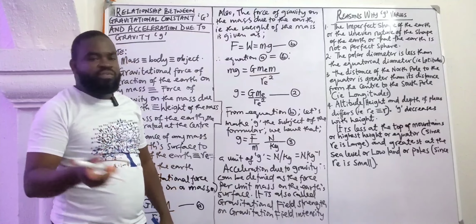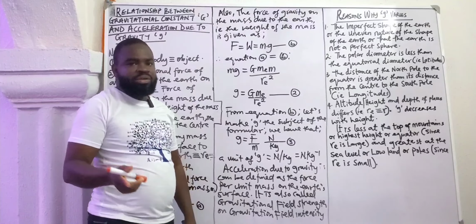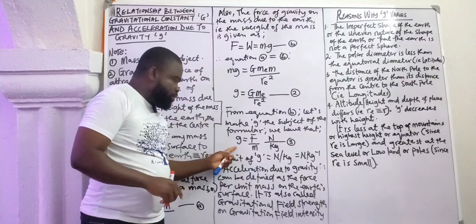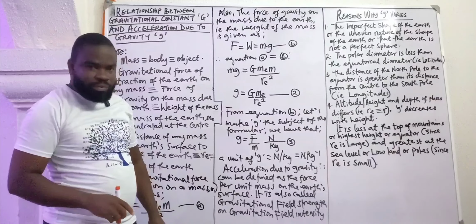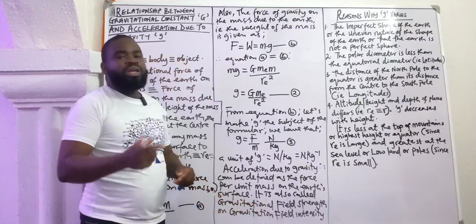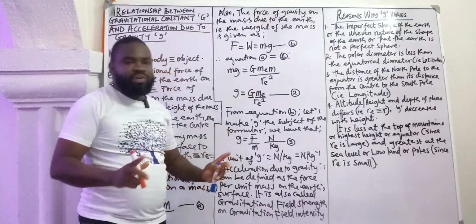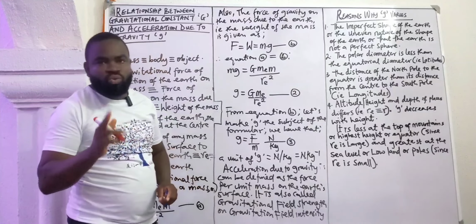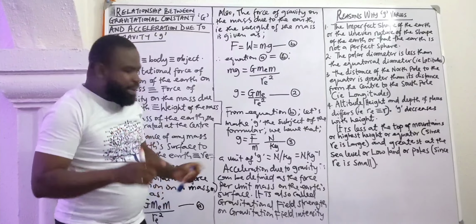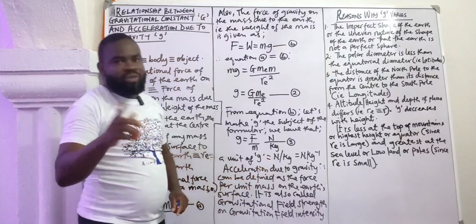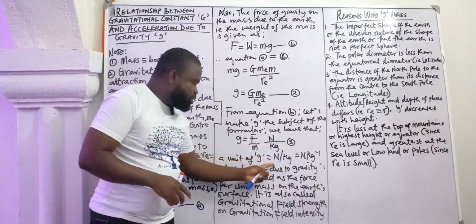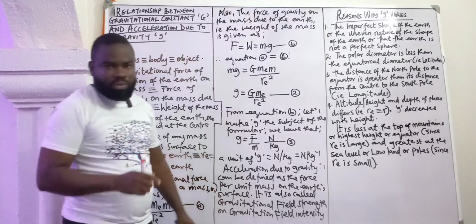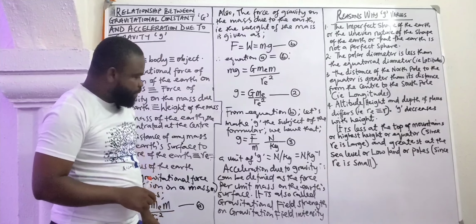So if in a question they say find the gravitational field strength, you know they are asking you to find what? Small g. So these are two new names you need to learn in addition to the one you are familiar with. And also I've established that g now has what? Two units. Apart from meter per second square, which you have known before, it also has the unit Newton per what? Kilogram. Good and fine.